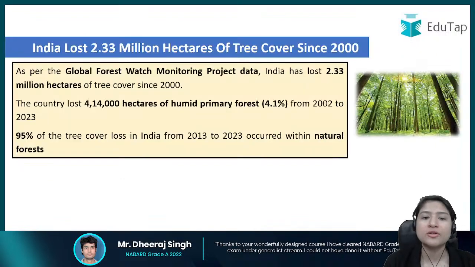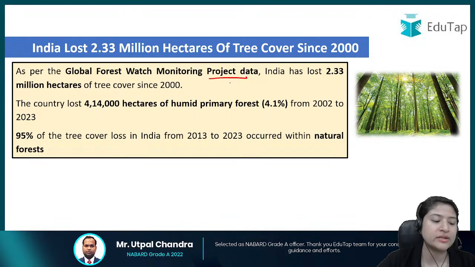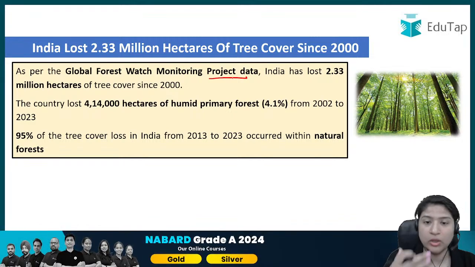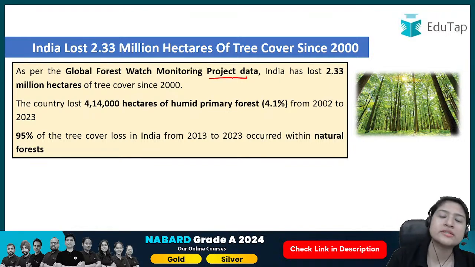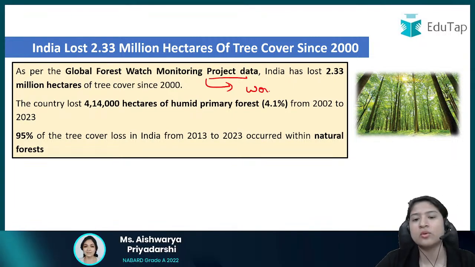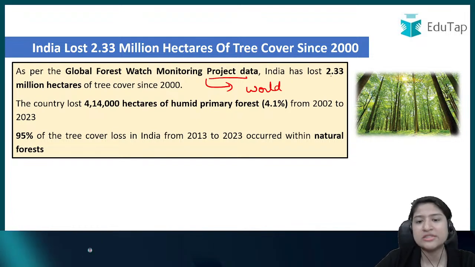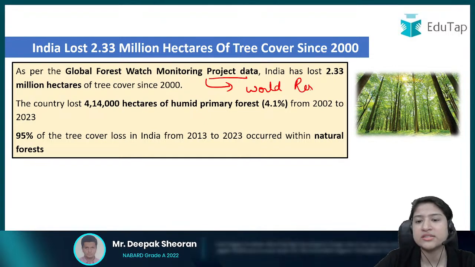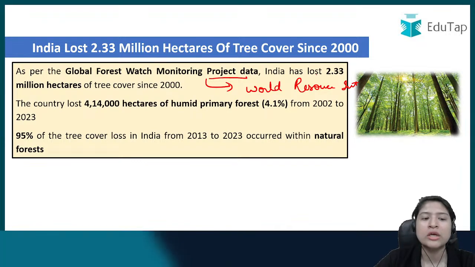Okay, so if we talk about this Global Forest Watch monitoring project data, it's like a website where all the open tracking of what is the production, what is the update in the forest, right? How much cover has been lost, has been added, everything can be watched, can be tracked. Okay, and there is one organization, like an NGO, which is Washington based, means USA based, with the name World Resources Institute, and this is the one which has made this interface that helps us to know about all these.